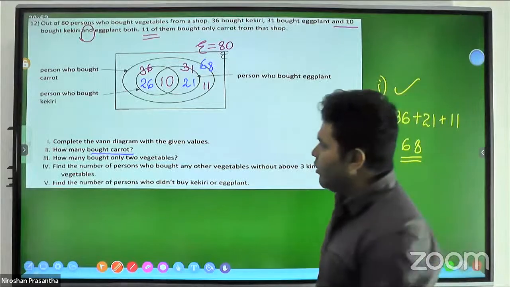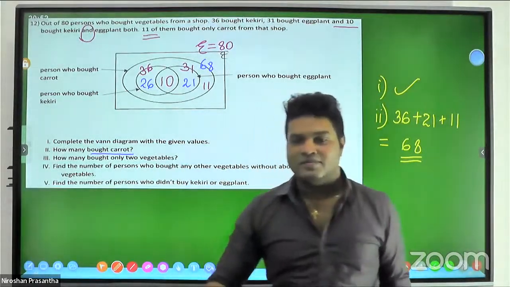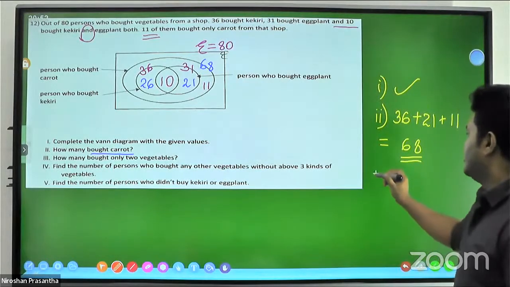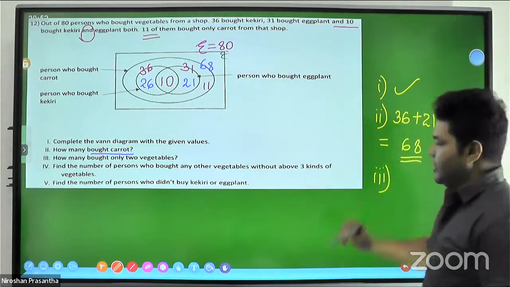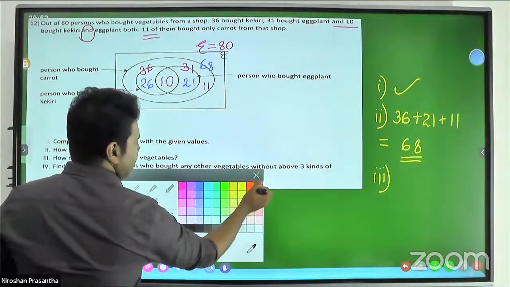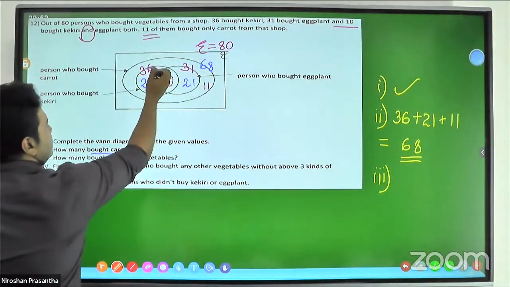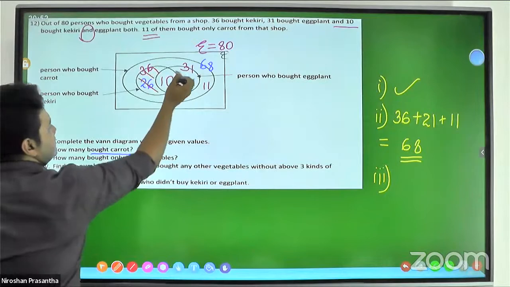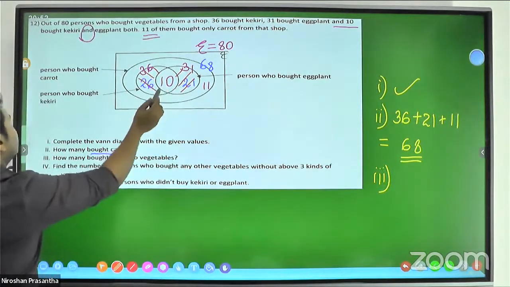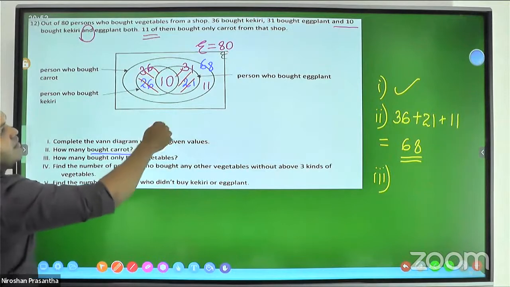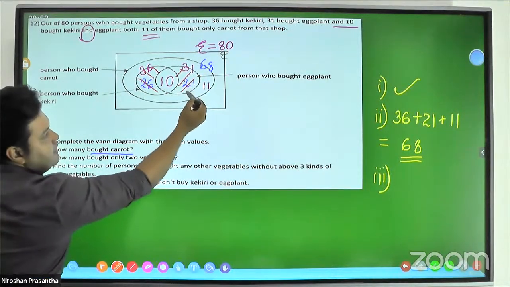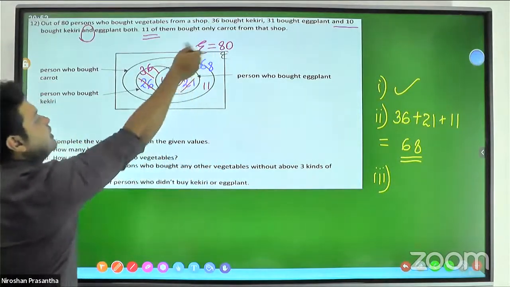How many bought only 2 vegetables? We need to find the region of 2 vegetables, and we can mark that region. This is only 2 vegetables. What are the 2 vegetables? In this circle, kakiri and carrot. And in this region that I colored, eggplant and carrot.